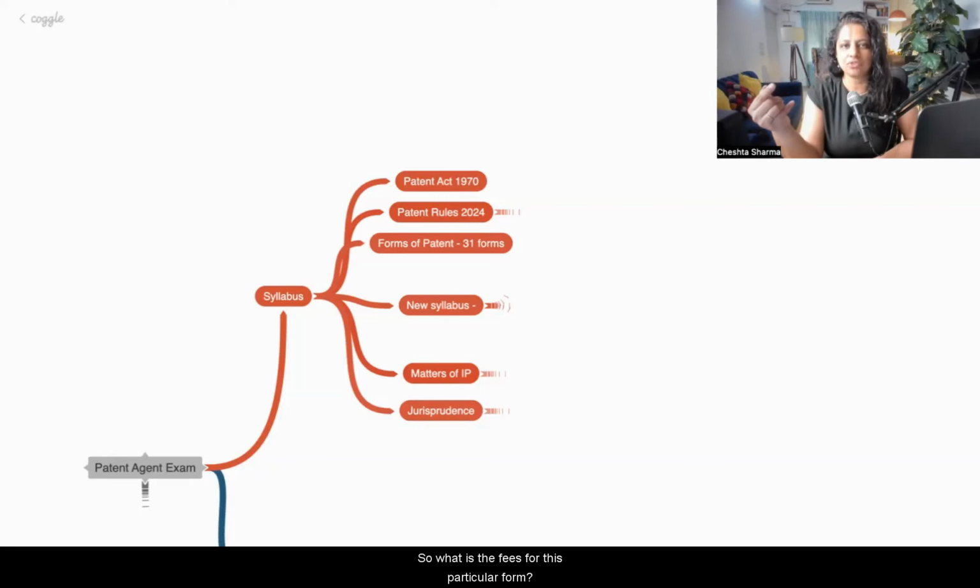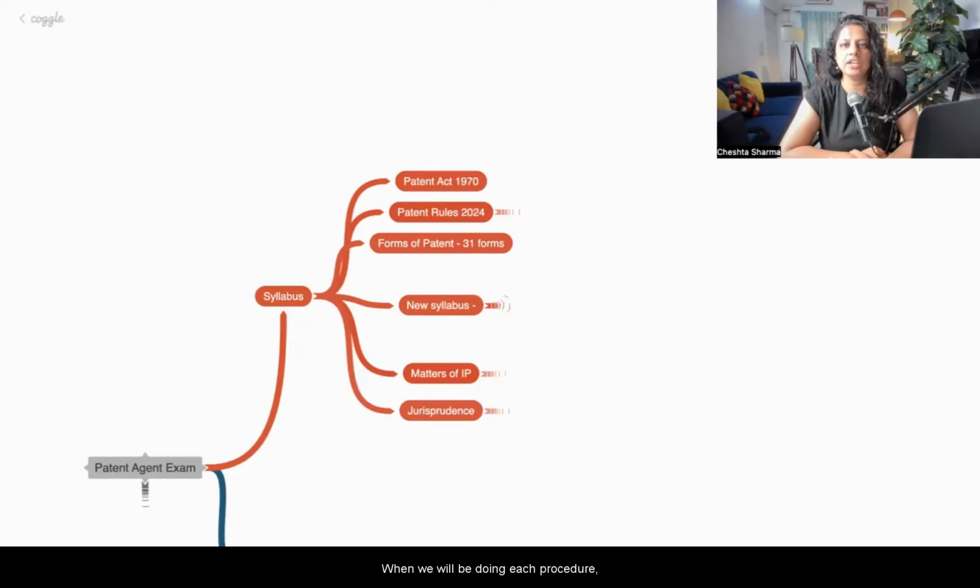So what is the fees for this particular form? What is the section of this form in the Act? In the rules, what is the rule for this form? So for a lot of forms, we need to understand how and where each fits into the entire procedure. Are you understanding it? The forms of patent, there are a total of 31 forms.